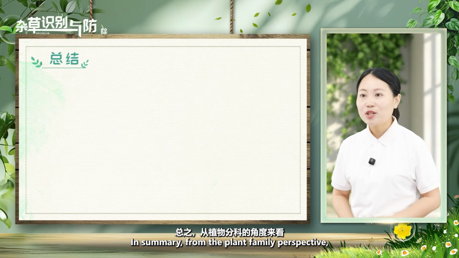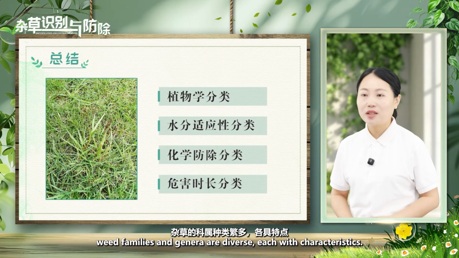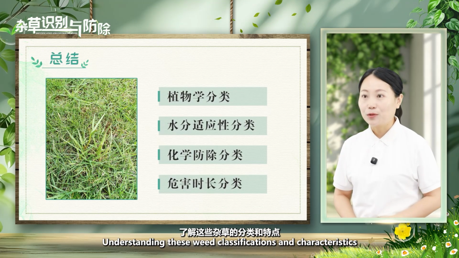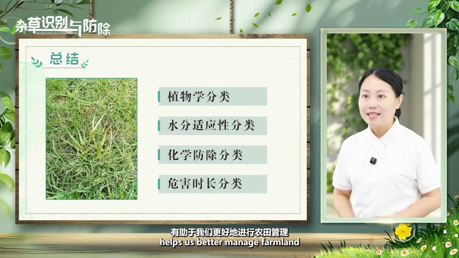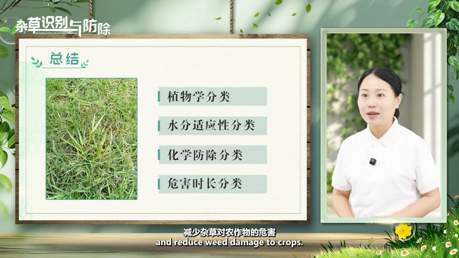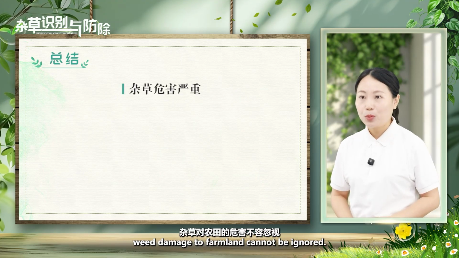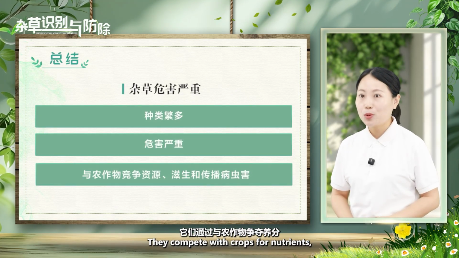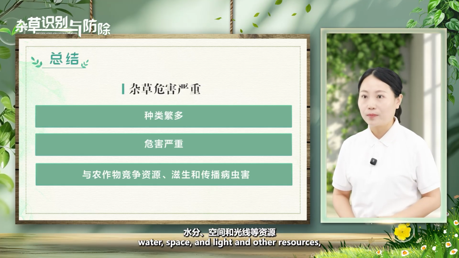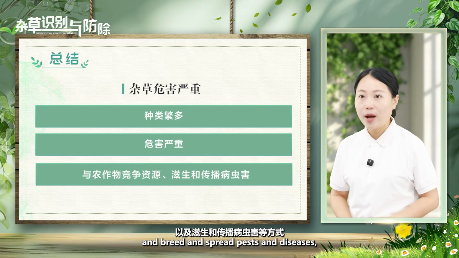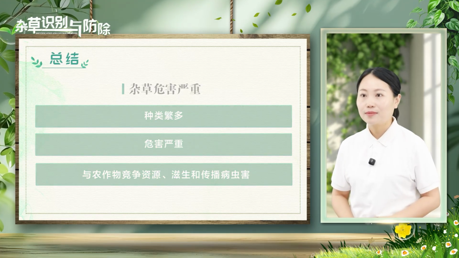In summary, from the plant family perspective, weed families and genera are diverse, each with characteristics. Understanding these weed classifications and characteristics helps us better manage farmland and reduce weed damage to crops. In conclusion, weed damage to farmland cannot be ignored. They compete with crops for nutrients, water, space, and light, and other resources, and breed and spread pests and diseases, seriously affecting crop growth and yield.